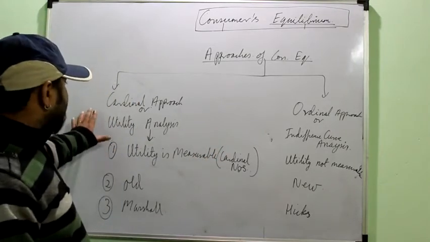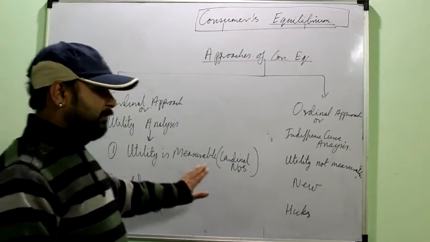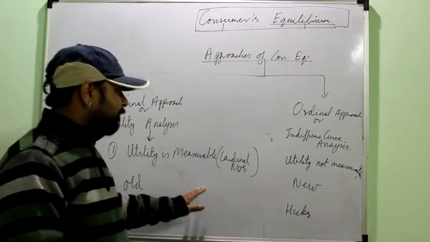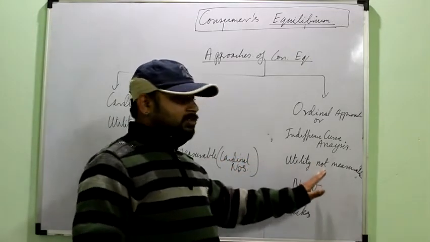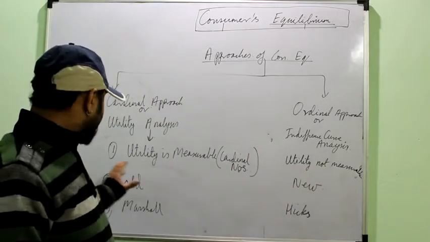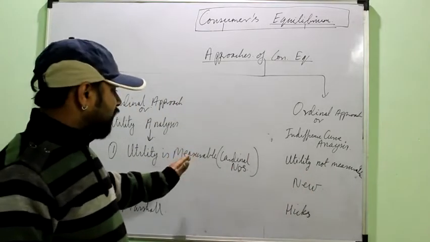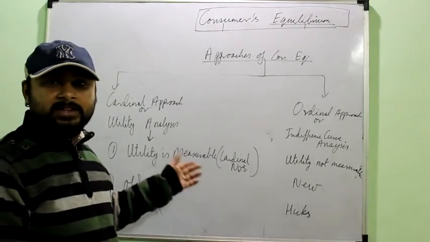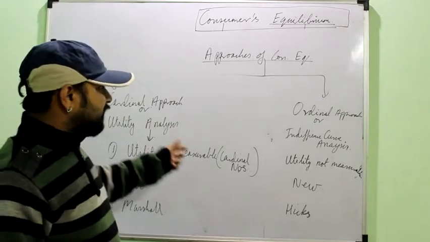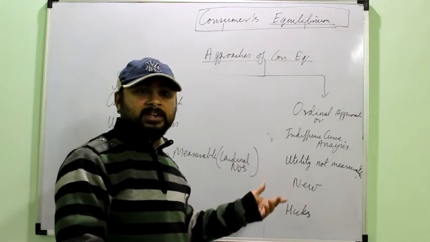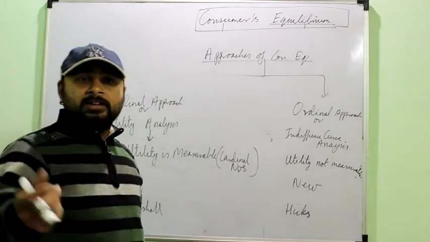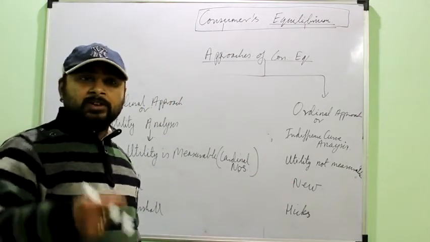Like we said, the cardinal approach says that utility is measurable. Measurable means you can count it in numbers. While the indifference curve approach says utility is not measurable. You do not have any scale to measure utility, right? For measuring something you need some instrument. Like for measuring the length you need a scale.